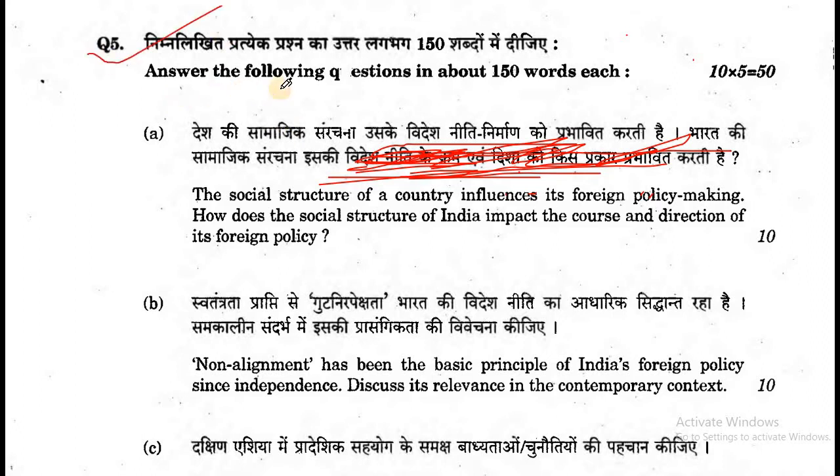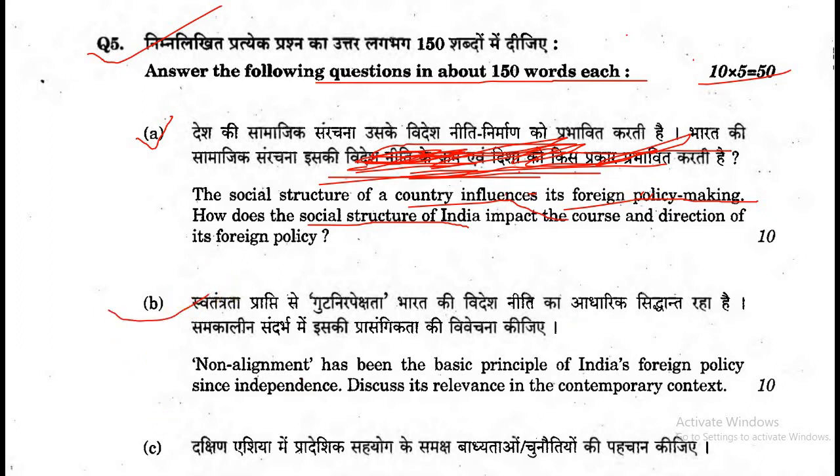Anyway, question number 5. Answer the following questions in about 150 words each. 10 into 5, 50 marks. Now, question number A. The social structure of a country influences its foreign policy making. How does the social structure of India impact the course and direction of its foreign policy?